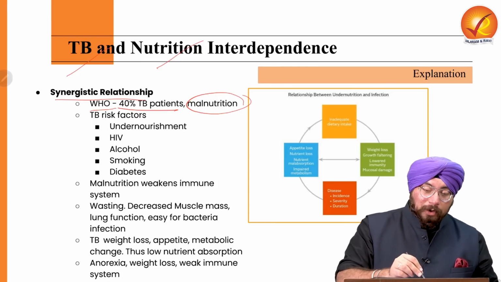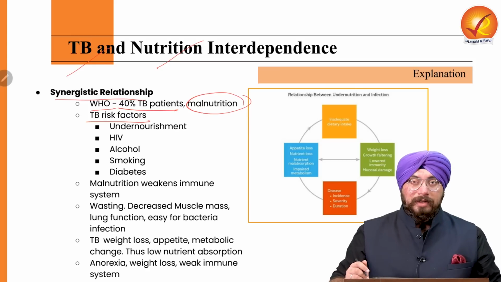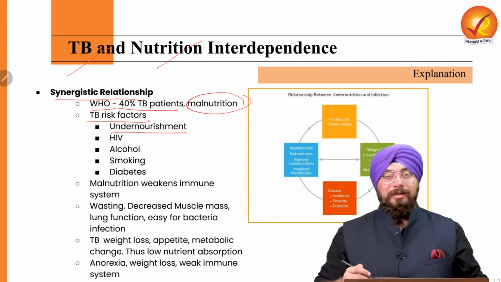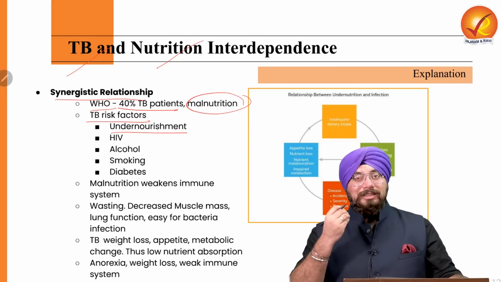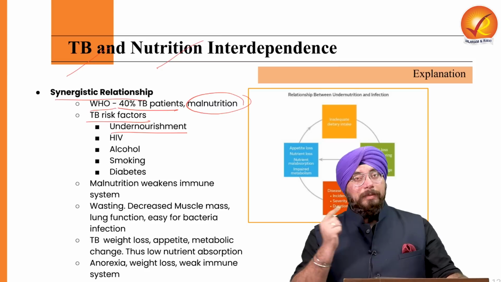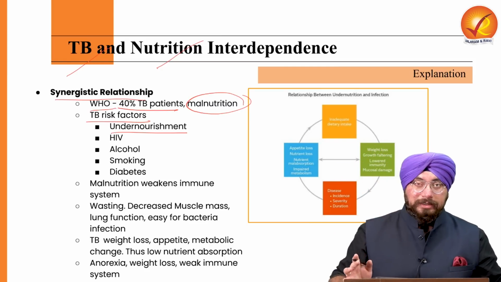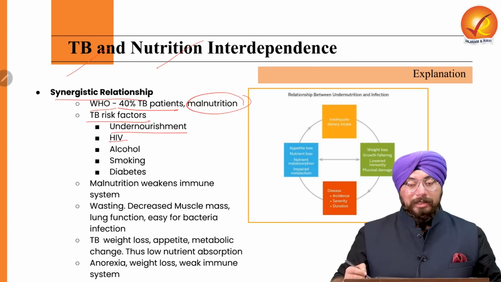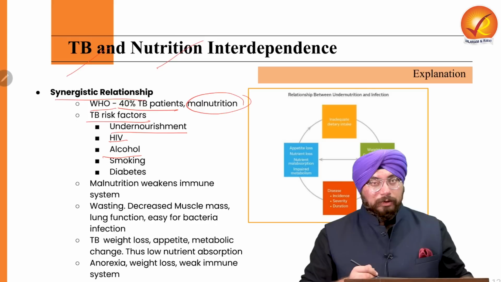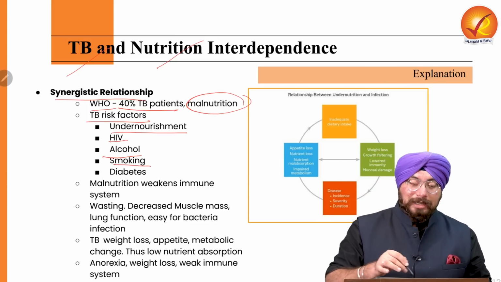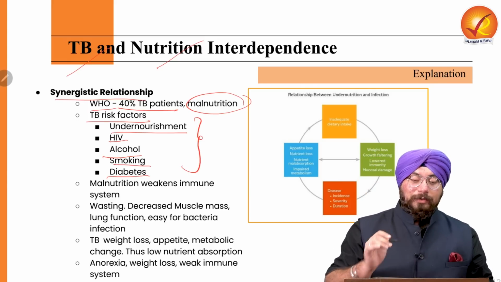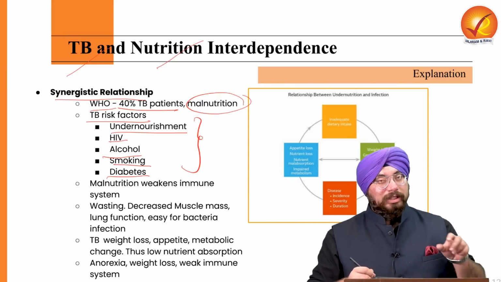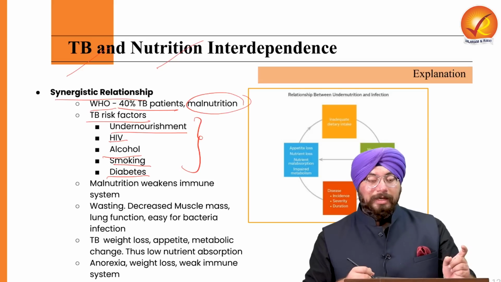Now we need to understand the important risk factors for TB. Among all the risk factors, the first risk factor is undernourishment. So if nourishment to your body is not properly provided, it can become a risk factor or a cause for TB. Plus HIV infection is also a risk factor for TB. Then high consumption of alcohol, smoking habits and diabetes. All these are risk factors for TB. But among all, undernourishment is the prominent one, which again tells us that the interrelation is very, very high.